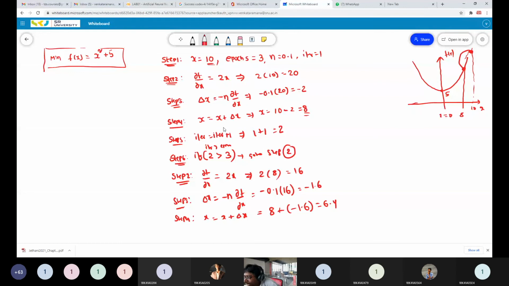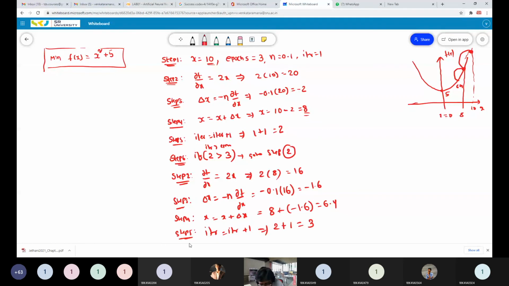So see, we were at 8, and now it is coming to 6.4. Slowly moving down. So 6.4, step 4 over. Now step 5: update the iteration count. iter equals iter plus 1. What is the iteration count now? 2. 2 plus 1 equals 3. Good.